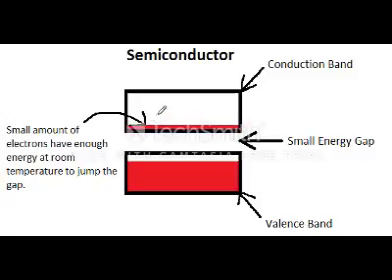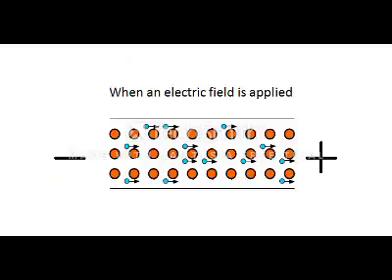In semiconductors, there are only some free electrons. These few electrons have enough energy at room temperature to jump the energy gap and move freely. This means that there too would be less free electrons if an electric field was then applied.